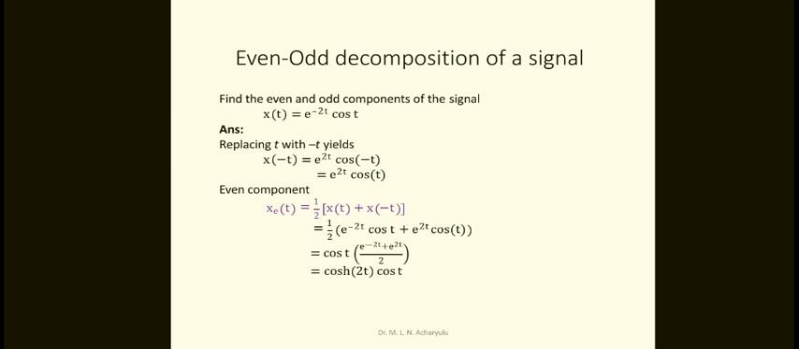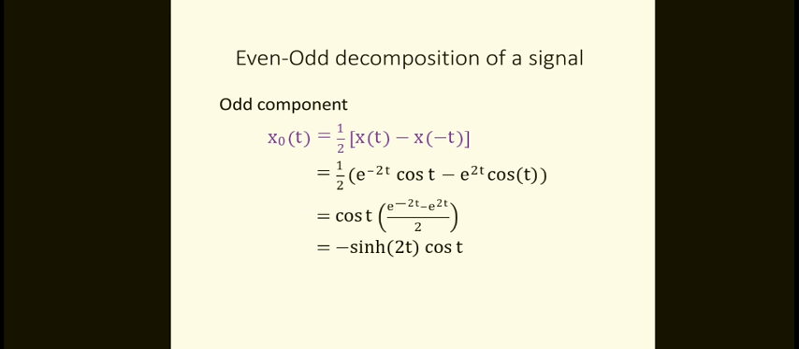What is the function generally? E power x plus e power minus x by 2 is the cosine function, cos hyperbolic function. So you will get the result cos hyperbolic 2t into cos t. This is a good example for even odd decomposition of a signal. So now again, one more, the odd component.